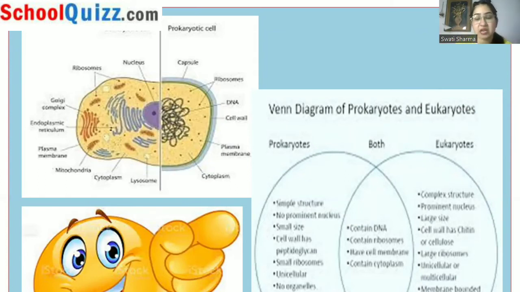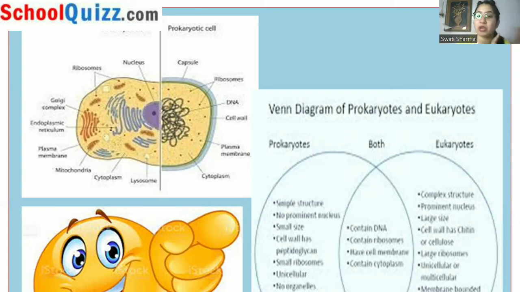The difference is that prokaryotes have simple structure because they are primitive, and no prominent nucleus is present in prokaryotes. The size is very, very small. The cell wall present in prokaryotes is made up of peptidoglycan, which is responsible for formation of cell walls in prokaryotes. The ribosome found in prokaryotes is small. The small subunit of ribosome is found, like we have 70S ribosome and 80S ribosome. In case of prokaryotes, we will have 70S ribosome.